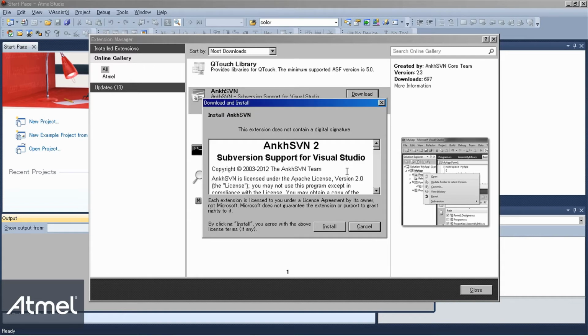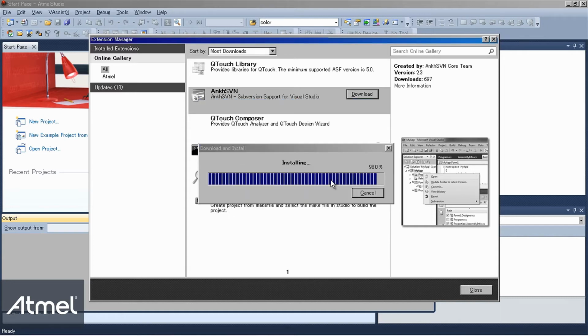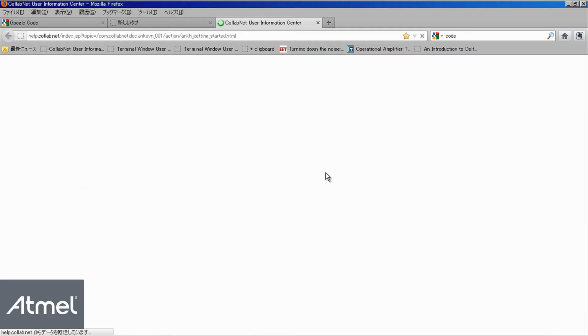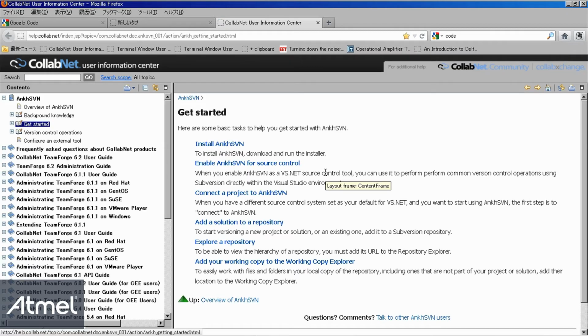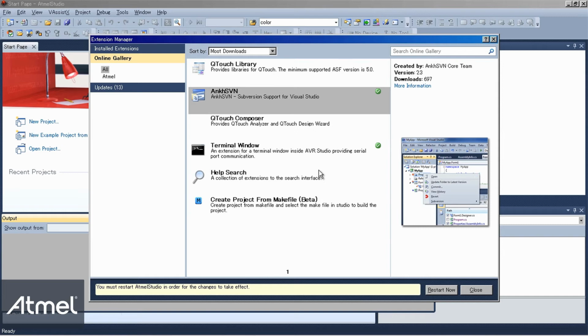Now we finished downloading the extension file. Now it shows the download and install window. Click Install. This will open up the web page for general Get Started or other help menus. If you want, you can read this information, but for now, I will close this window. Now we finished installing the AnkhSVN extension.